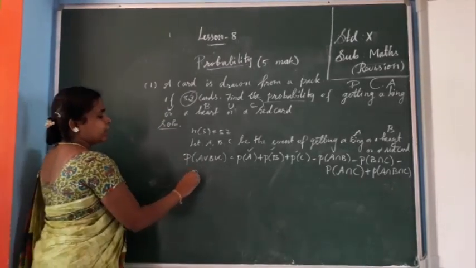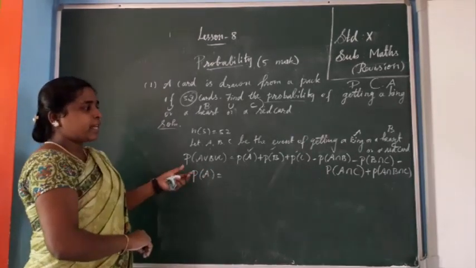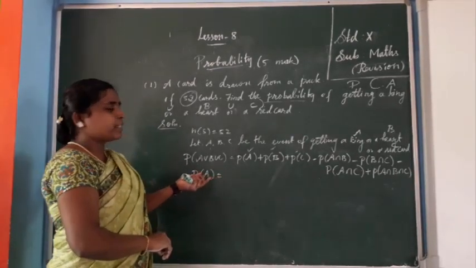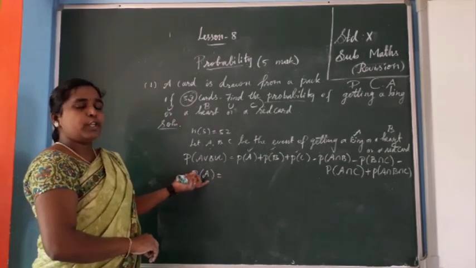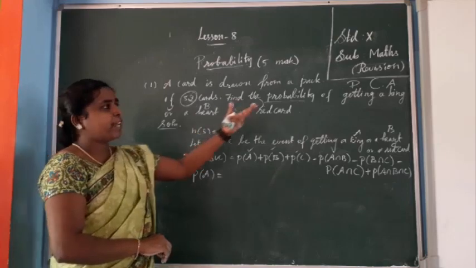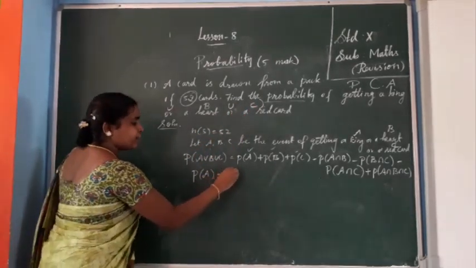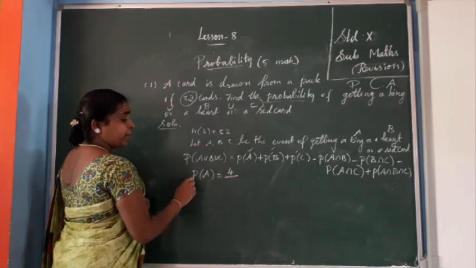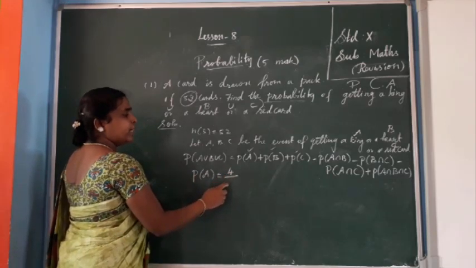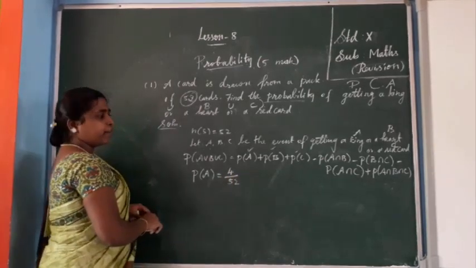So directly I am writing. I am not writing N of A, N of B. Okay. Because actually this is a lengthy problem. P of A equal to, you know the formula, N of A by N of S. So N of A means number of king cards. Number of king cards, just before I told, is 4 divided by N of S, that is 52. So no need to simplify, okay.